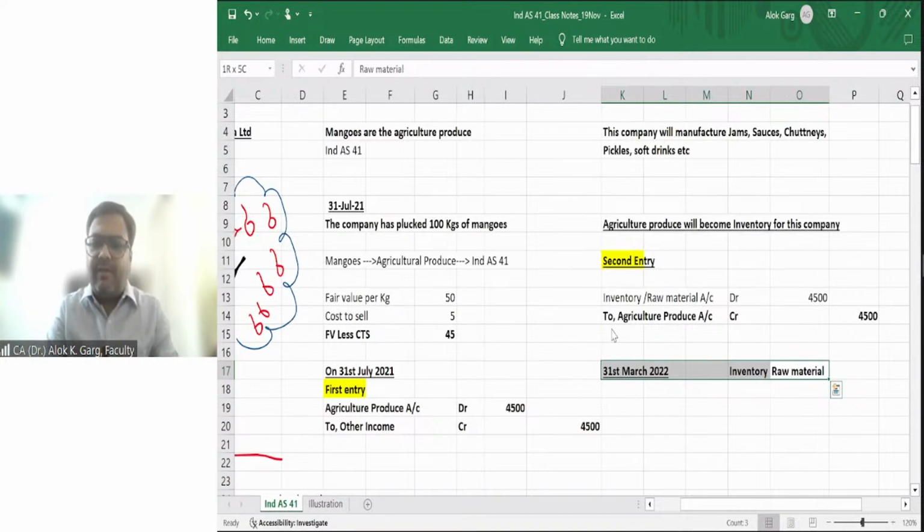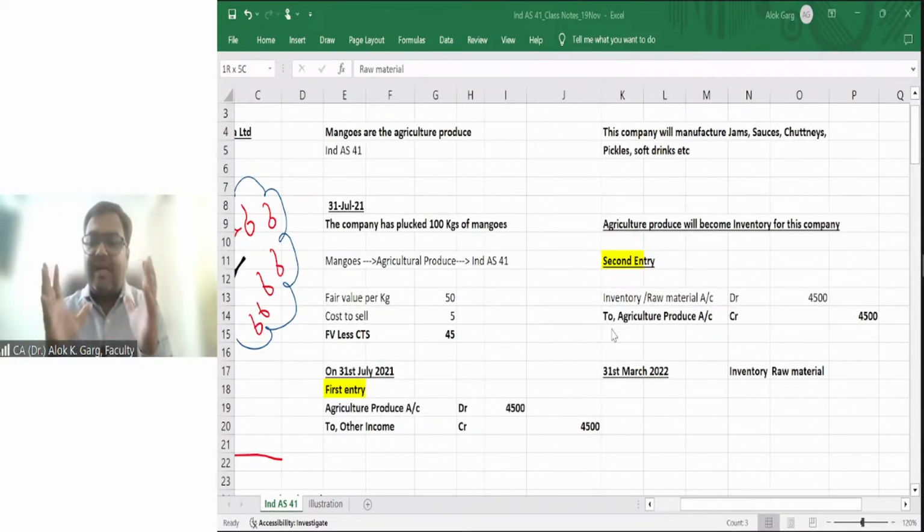Is that clear to everyone? Agriculture produce means for the first time when the output is detaching from the biological asset. If you are processing mangoes, it is not your agricultural activity, because once you pluck the mango and have made the accounting entry, your Ind AS 41 is over.